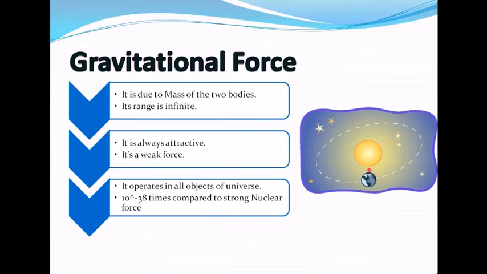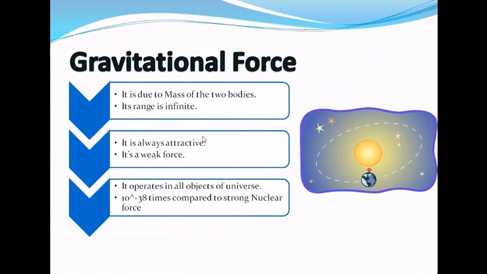Gravitational force is generally due to the masses of two bodies. It is directly proportional to the product of their masses and inversely proportional to the square of the distance between them. Its range is infinite, meaning distance doesn't matter. Gravitational force always exists between two masses.